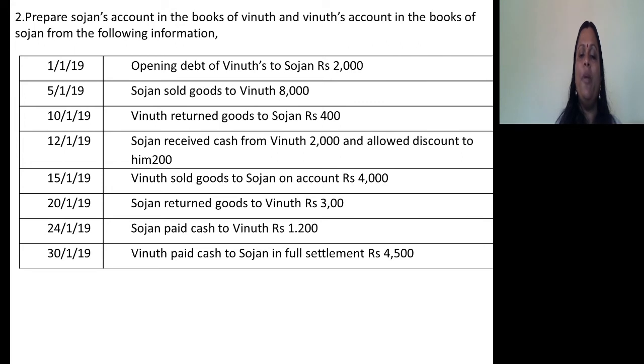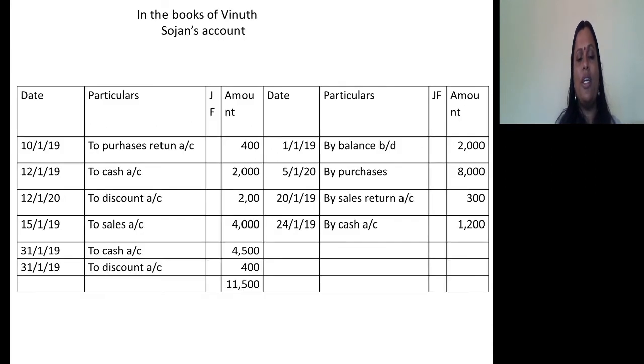So when he purchases from Sojan, the journal entry is purchases account debtor to Sojan. When he returns goods to Sojan, reverse: Sojan's account debtor to purchases return account. So Sojan's account should be debited, purchases return account should be credited. On the debit side of Sojan's account, reference should be given to the account which is credited, 400.